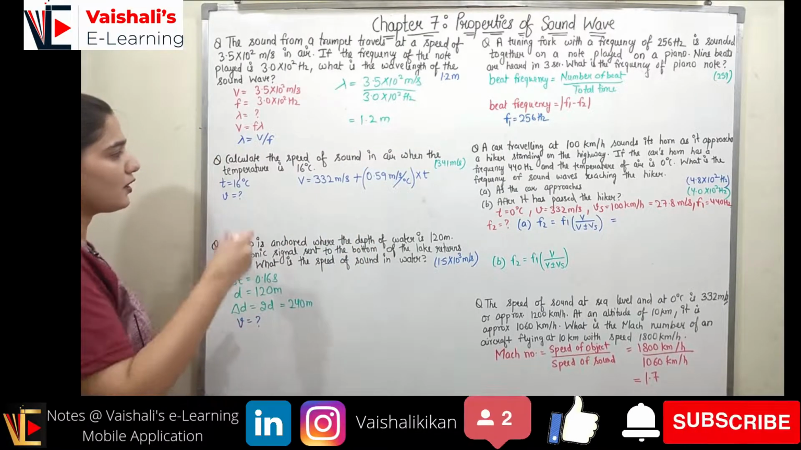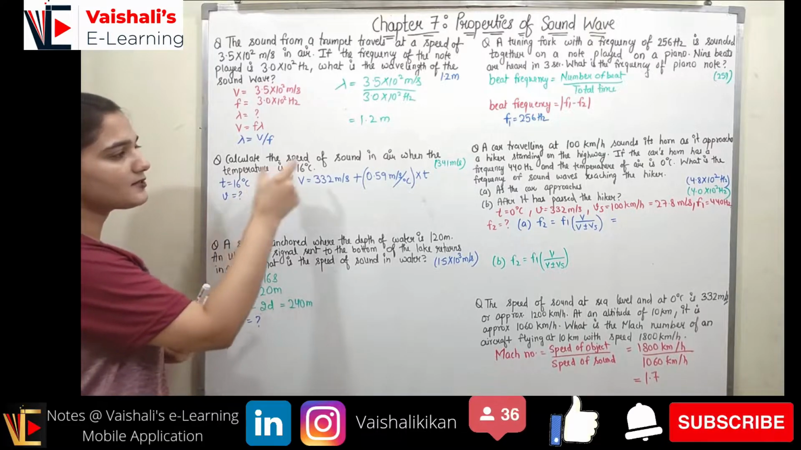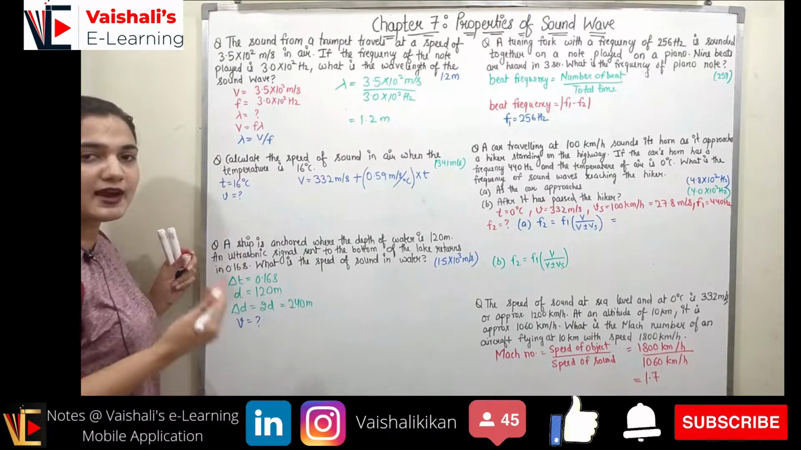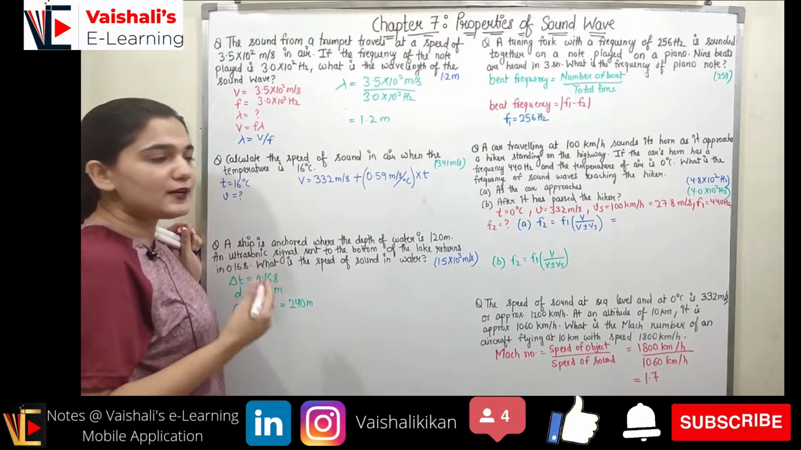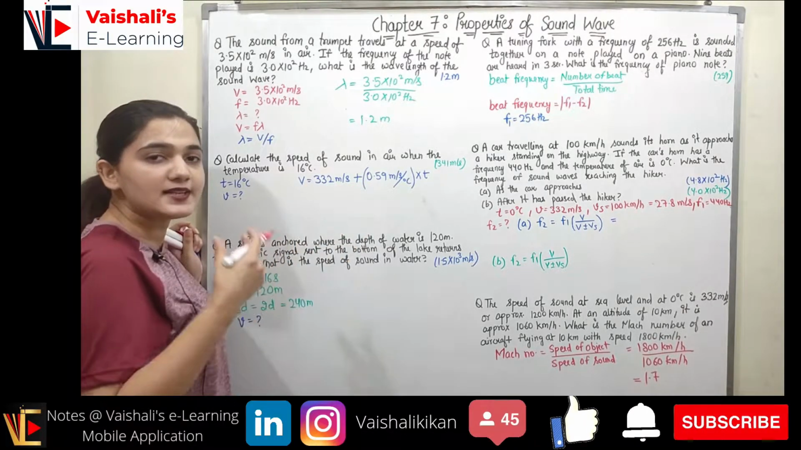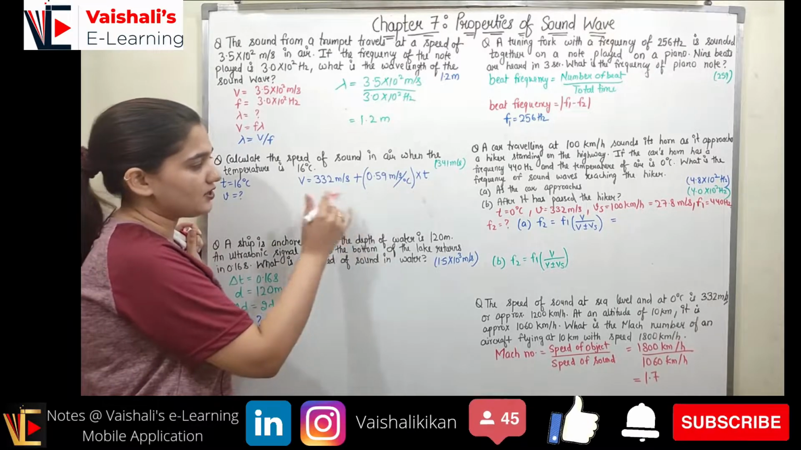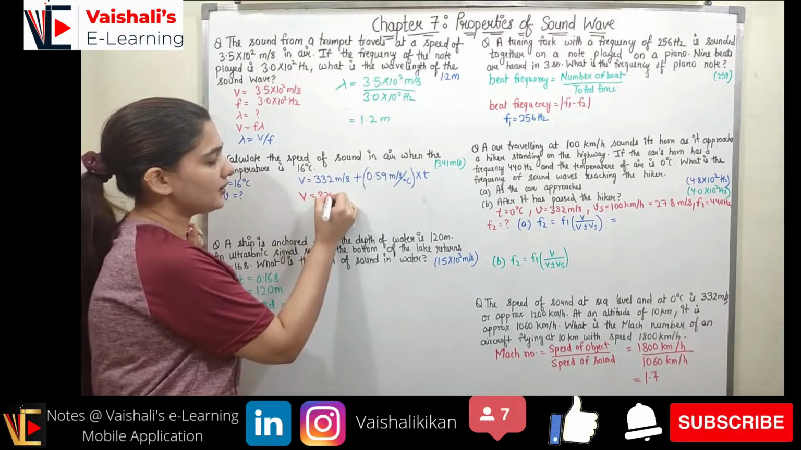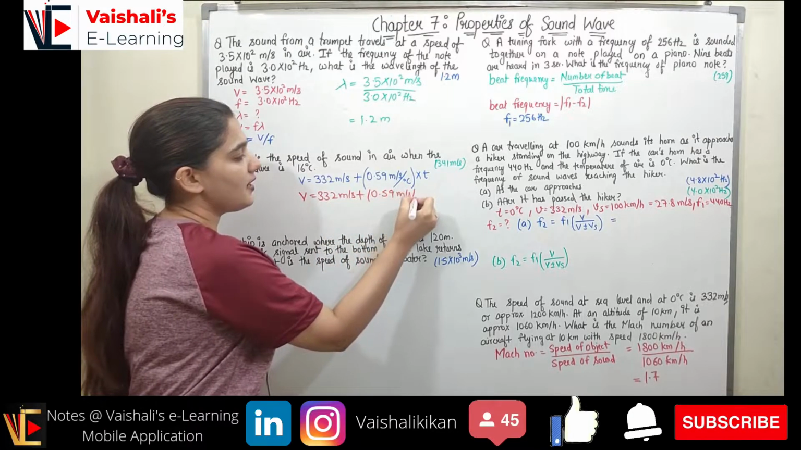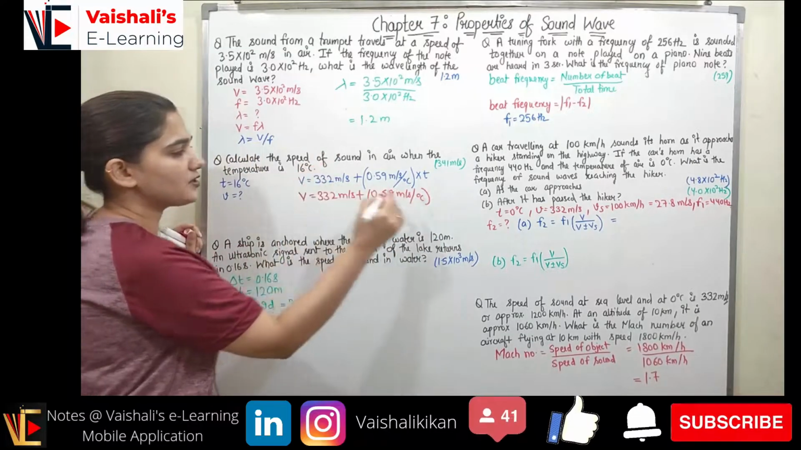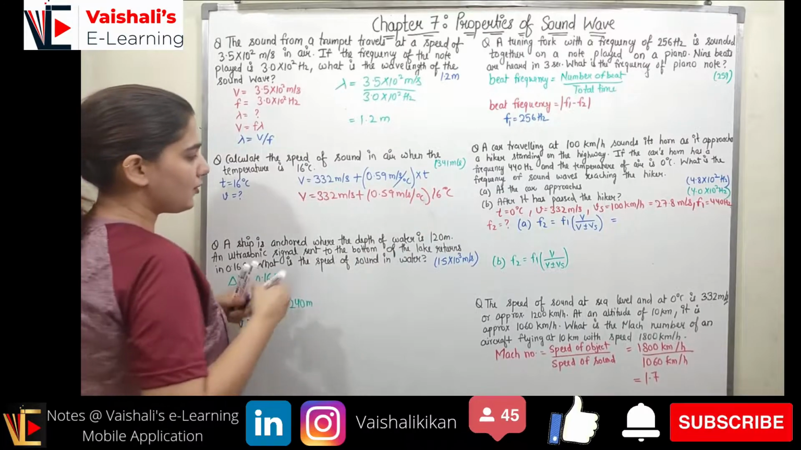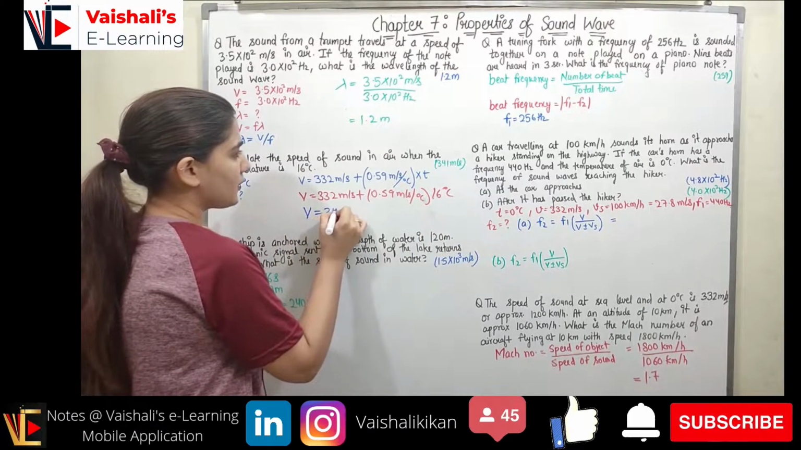And this is the wavelength of the wave. Now coming to the next question, it states: calculate the speed of sound in air when the temperature is 16 degrees Celsius. So temperature is given, we have to find the speed of sound. The speed of sound is given by the formula 332 meter per second plus 0.59 meter per second per degree Celsius times the temperature. So v = 332 m/s + 0.59 m/s per °C × 16 °C, right? When you do the computation, v comes out to be 341 meter per second.